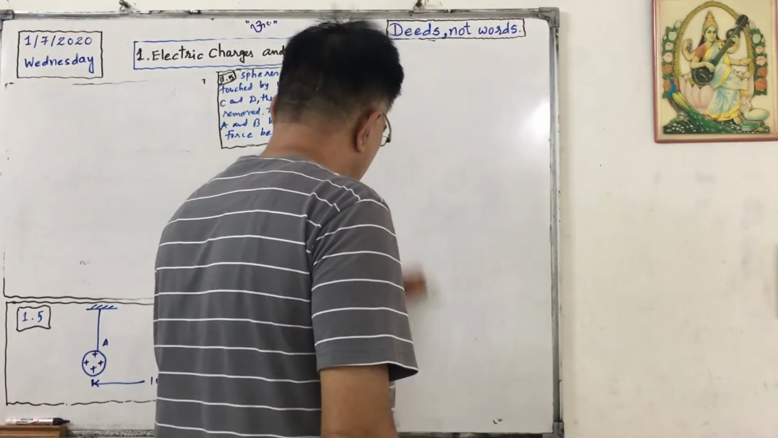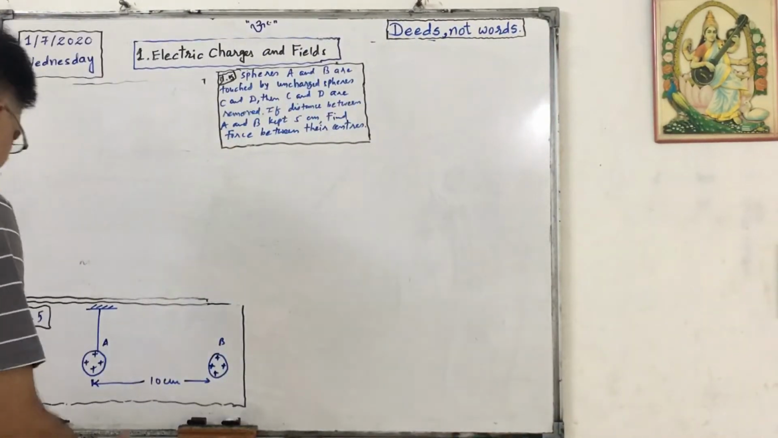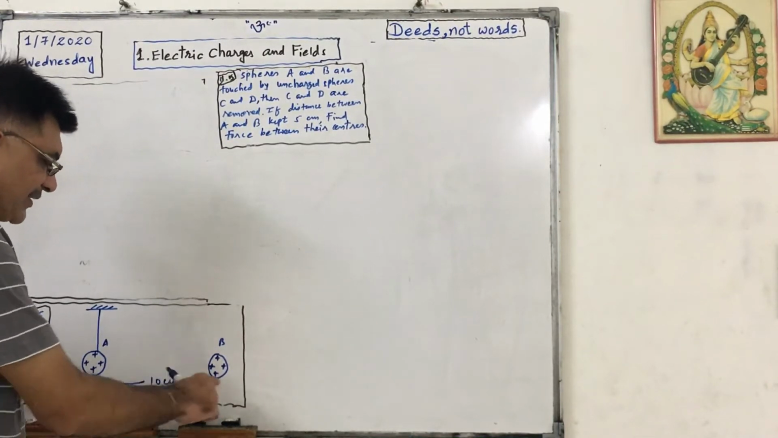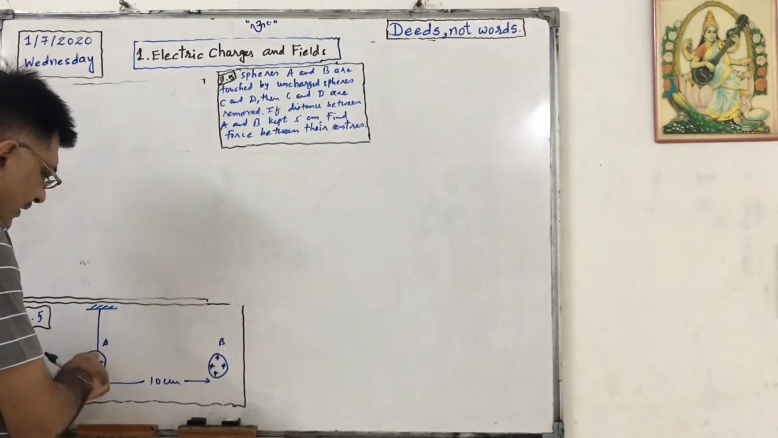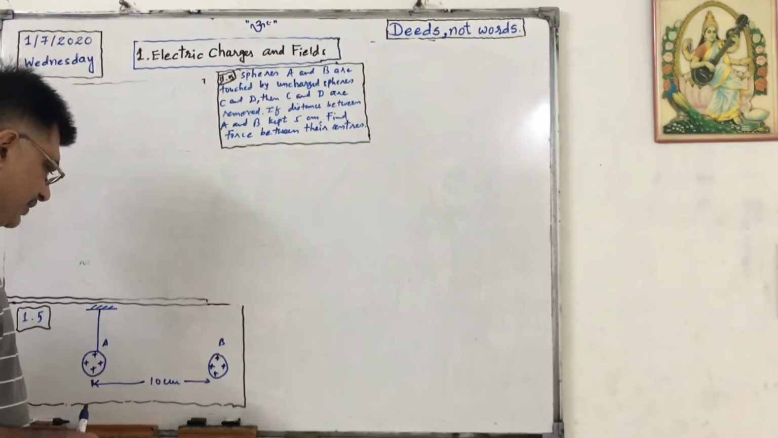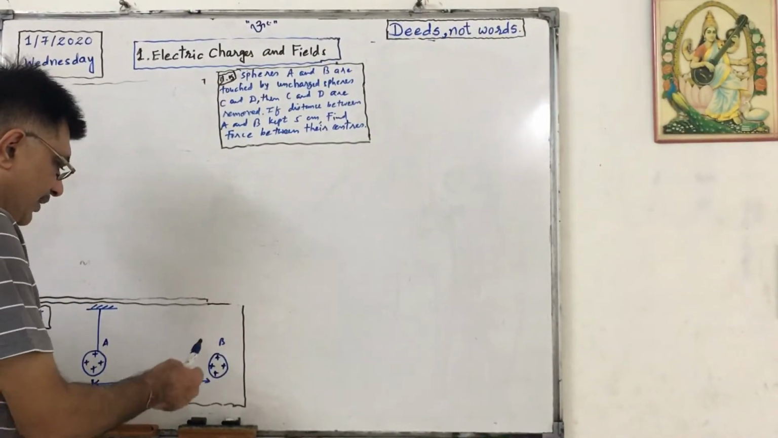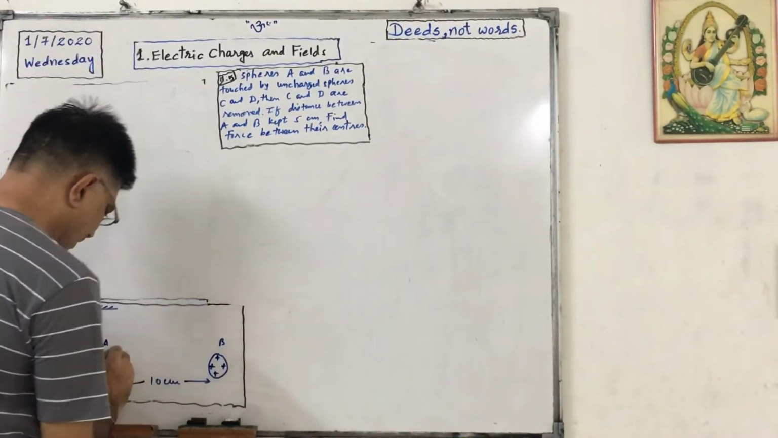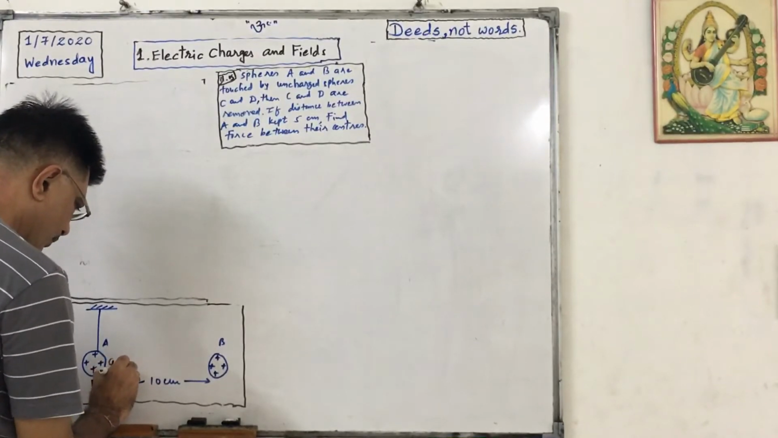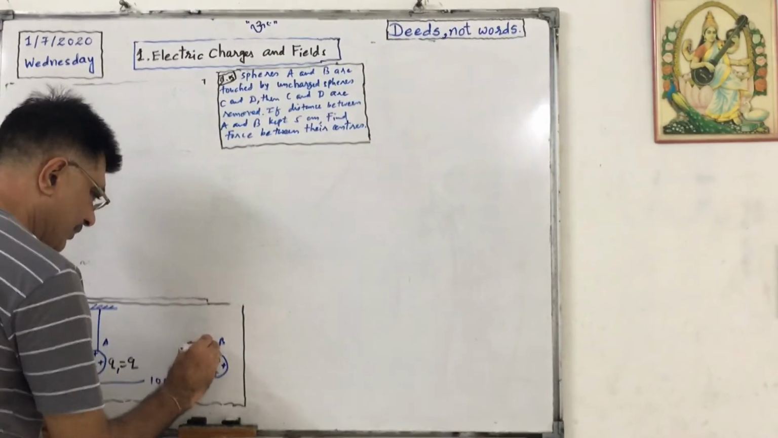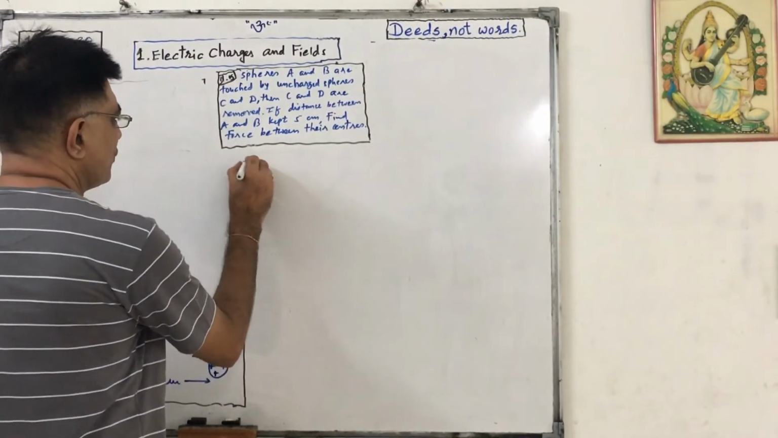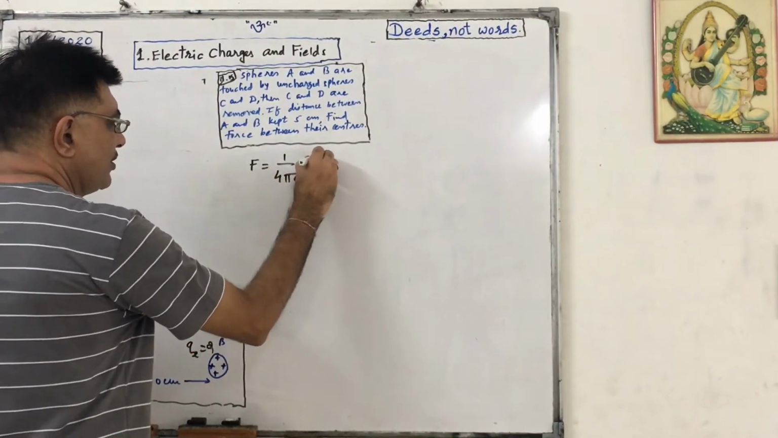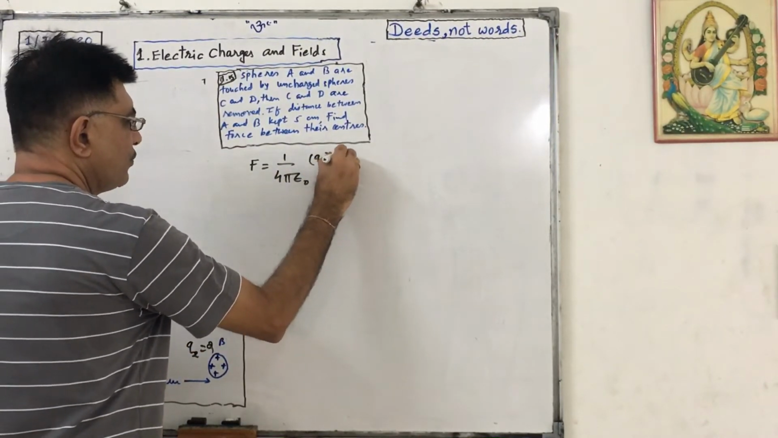The data is such that there are two spheres A and B placed 10 centimeter apart. Okay. This is hanged from non-conducting string. Okay. Now we have to first of all find out force between these two. That is, say, charge of this is Q, Q1 is Q, and Q2 is capital Q. In that case, the force will be equal to 1 upon 4 pi epsilon naught Q1 Q2 upon R square.